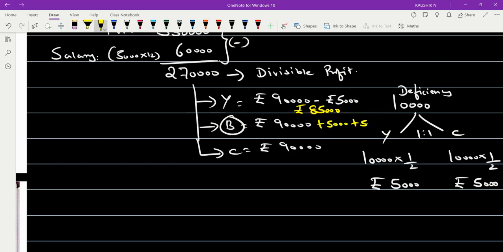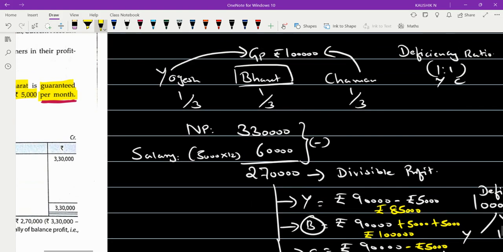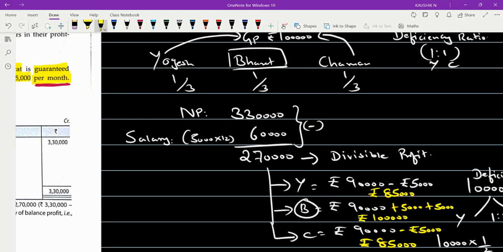Okay, so 5,000, 5,000. So thereby his value will be 1 lakh. And again from Chaman, you have to subtract 5,000. This will give you 85,000. These are all workings.